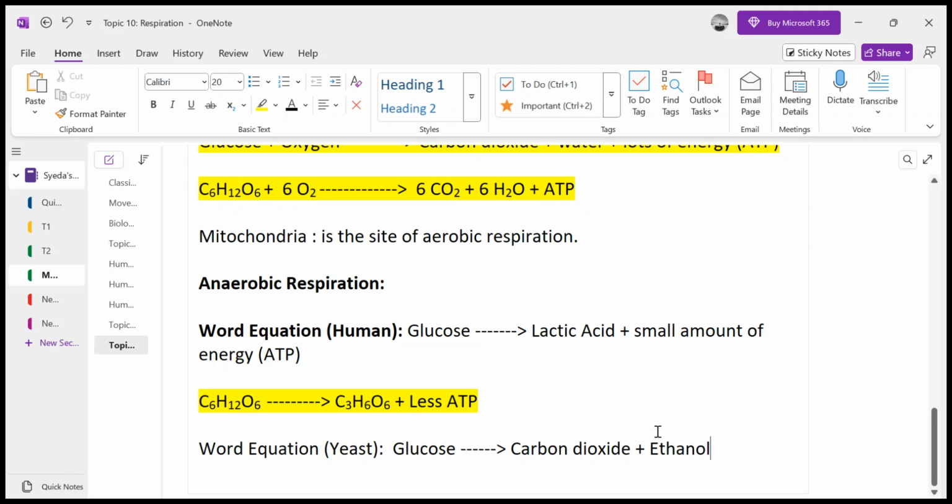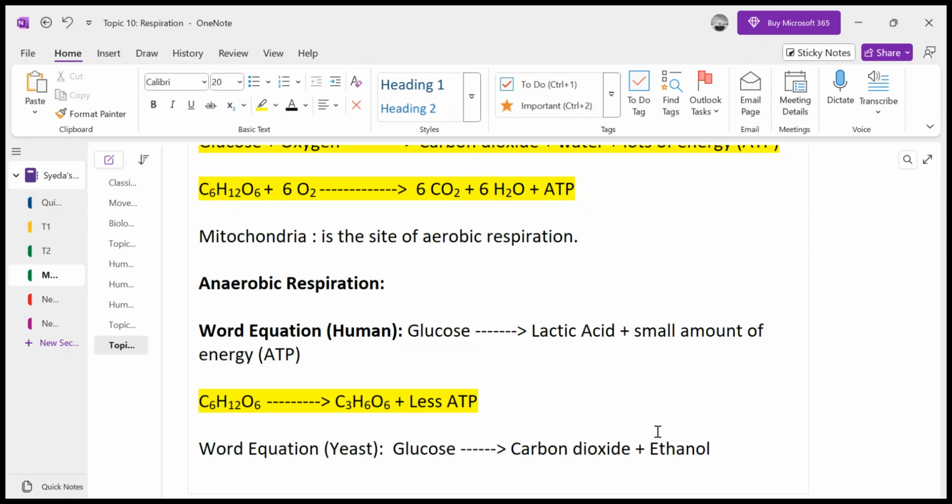So what you need to remember is that the basic difference between anaerobic and aerobic respiration is not only the presence and absence of oxygen, but also the amount of energy that is released, right? So aerobic respiration always provides a high amount of energy, and anaerobic respiration provides less amount of energy.